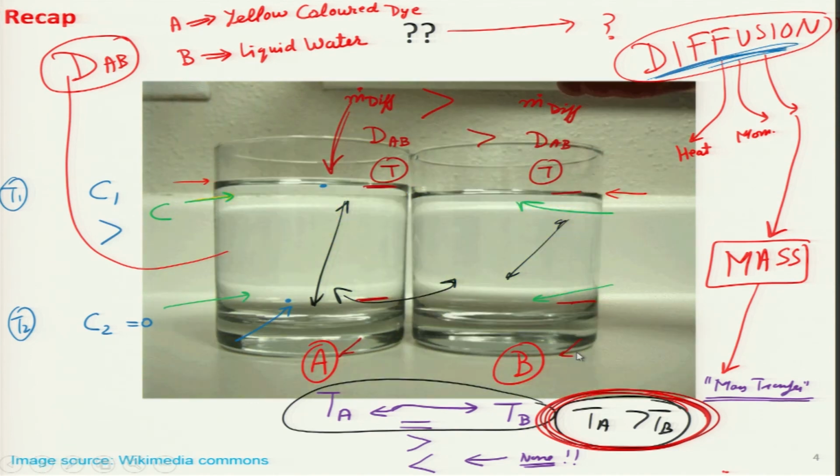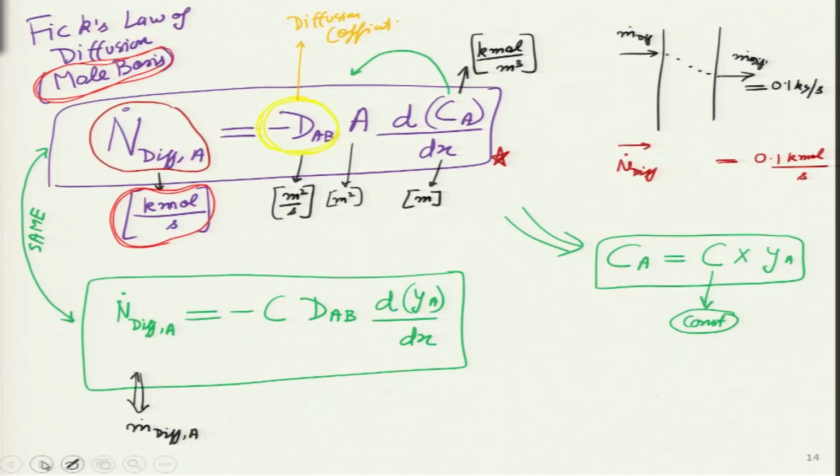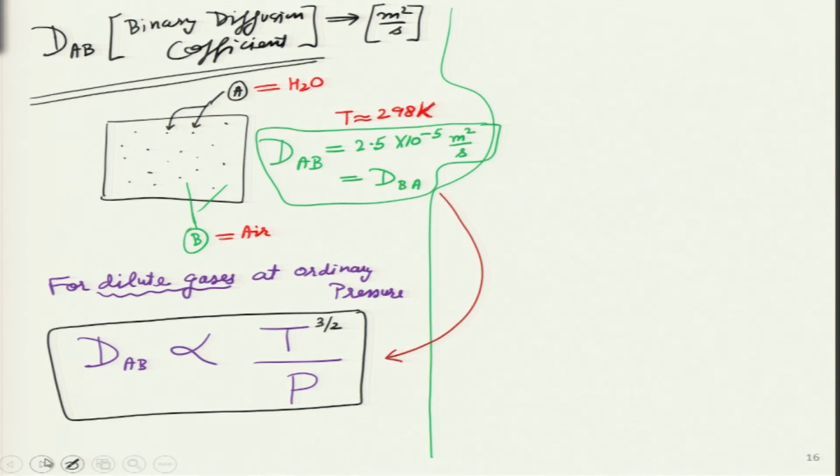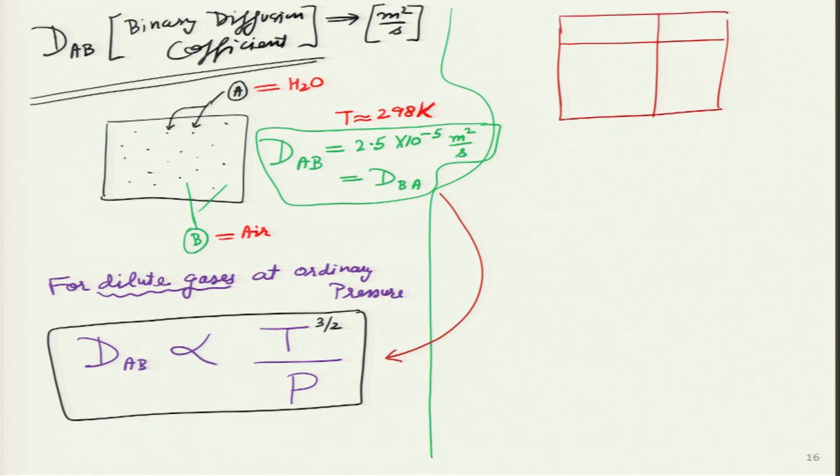Okay. I will give one or two more examples. We have talked about gases right now. Let us now talk about solids and liquids as well. So, in general, let me first give the values and then I will explain. If we take certain pairs of materials and talk about their DAB values, I will present that in this table over here.